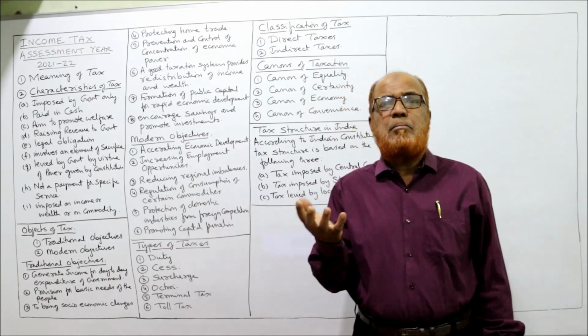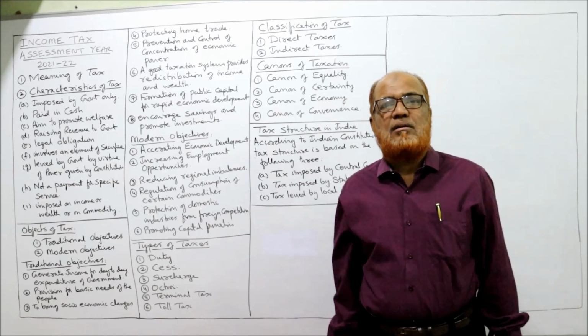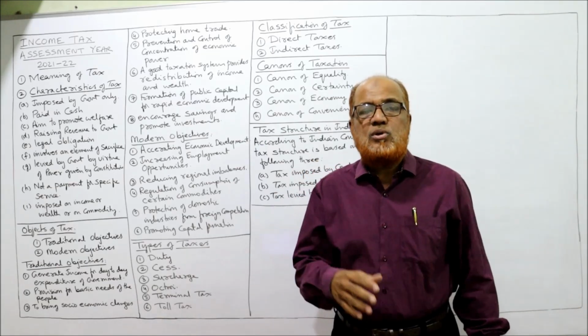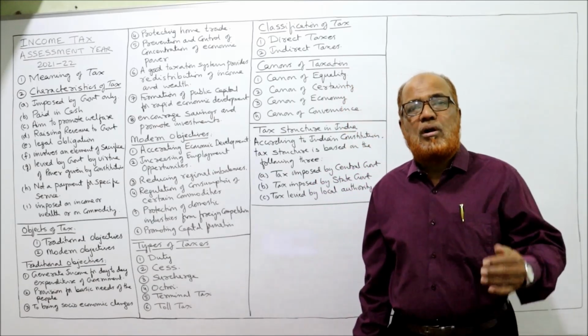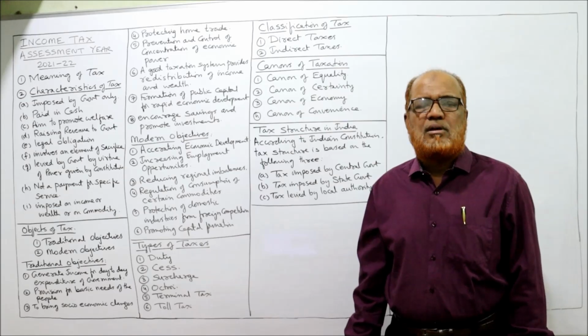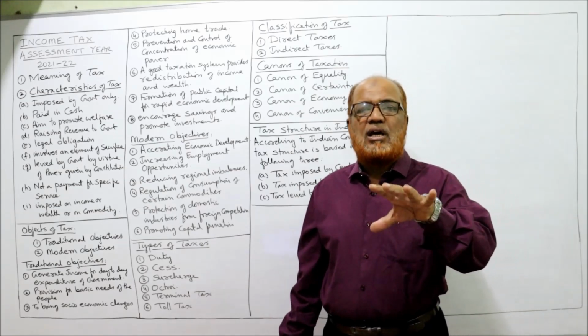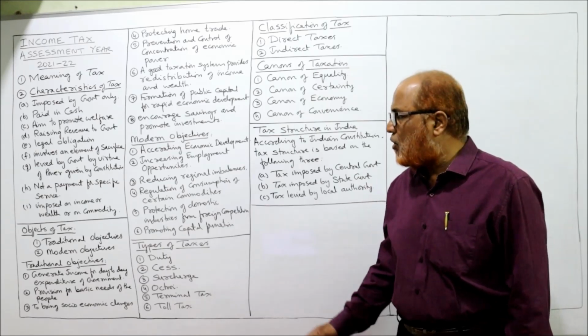Example, the basic medicines, which are normally consumed by every person. If more taxes are imposed, it will be very difficult for the people to buy the medicines. So the government will impose a very low tax on these commodities. In this way, taxation can be used to regulate the consumption of commodities.